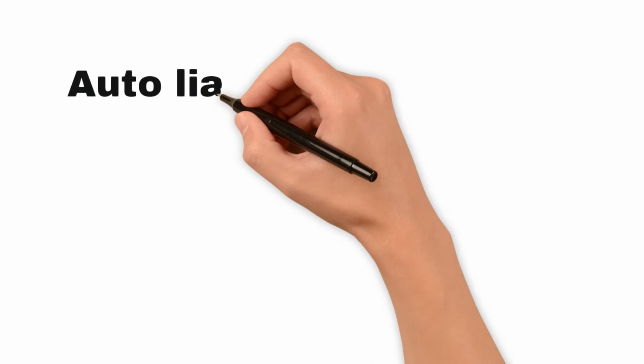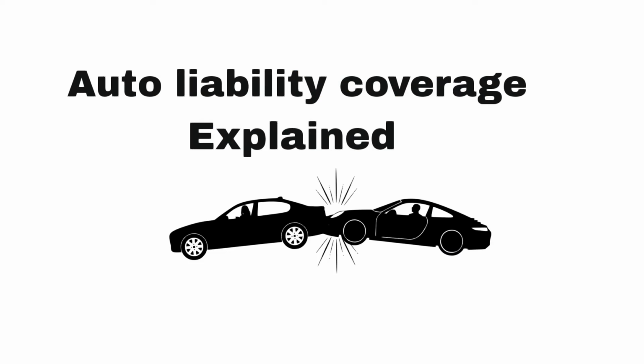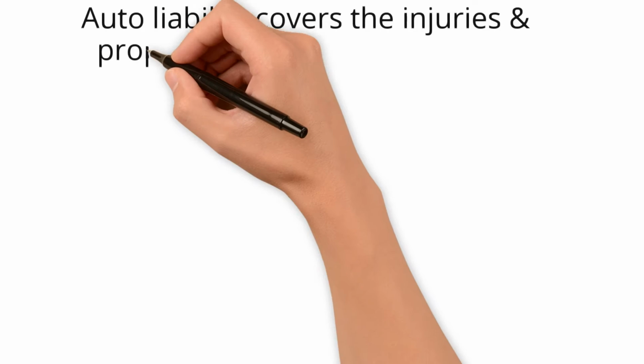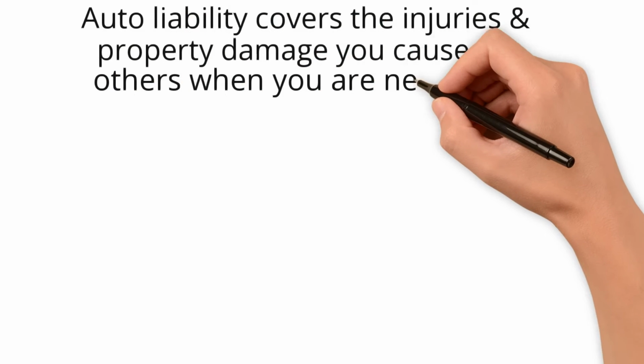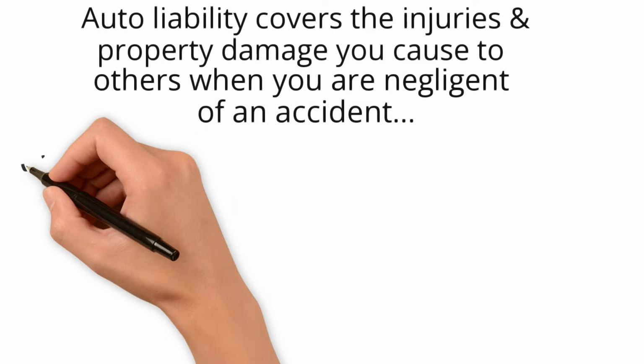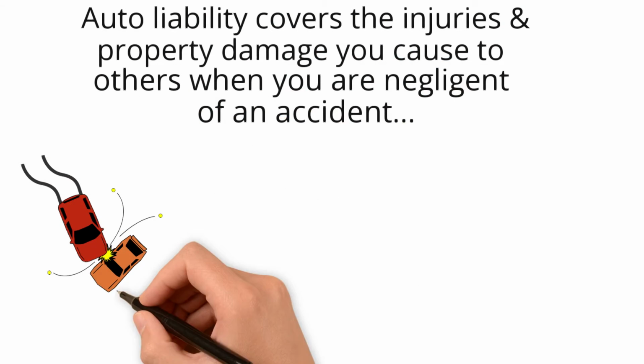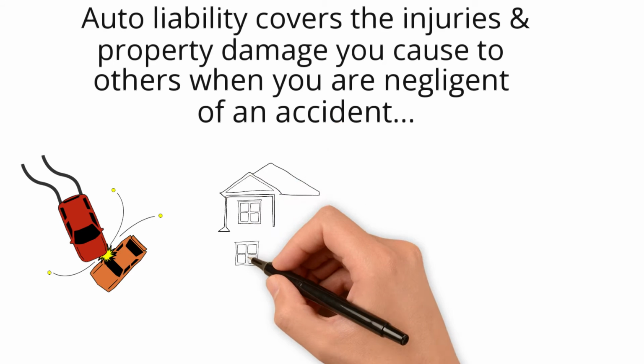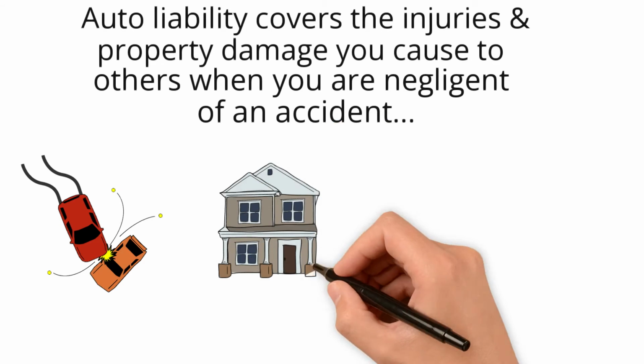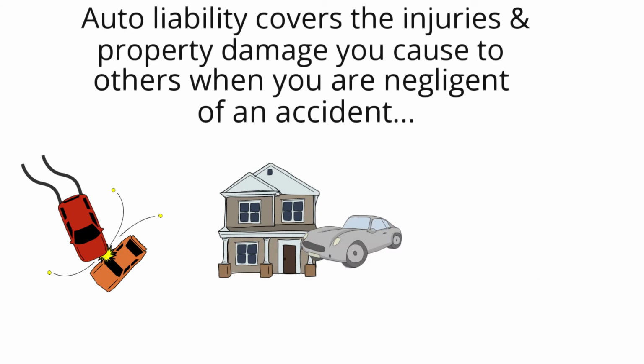Auto liability coverage explained. Auto liability covers the injuries and property damage you cause to others when you are negligent of an accident. For example, if you crash into another vehicle. Or maybe you lost control of your vehicle and crashed into a house, a building, a lamppost or other object.